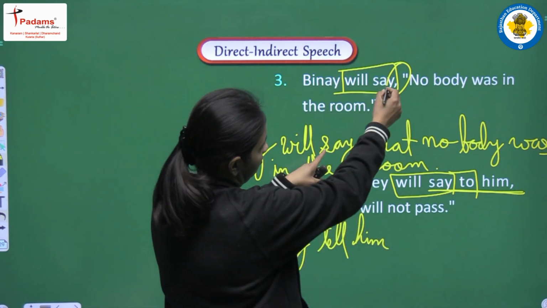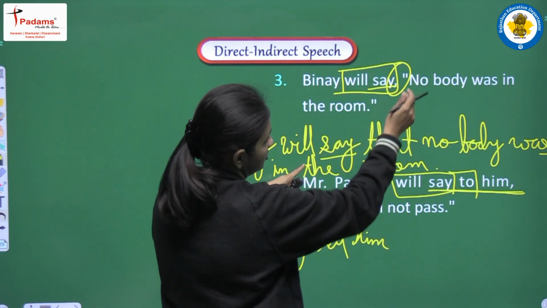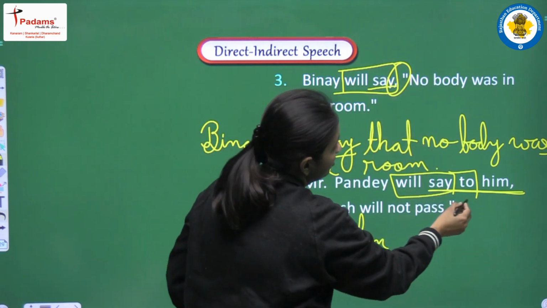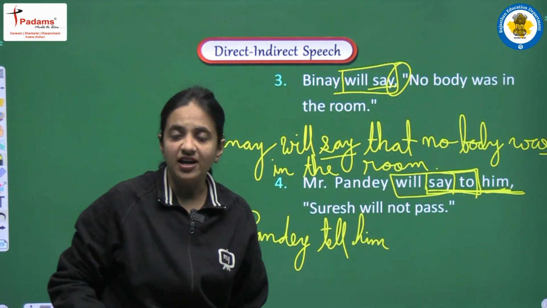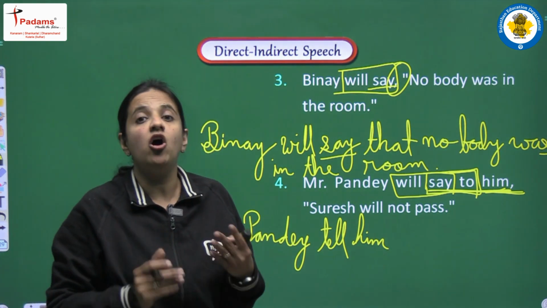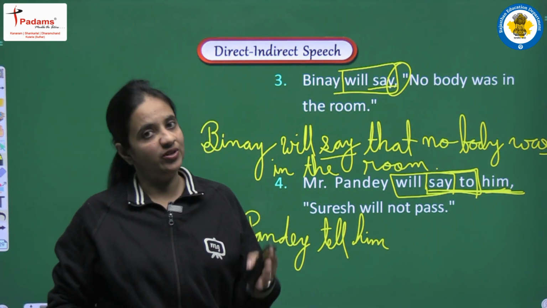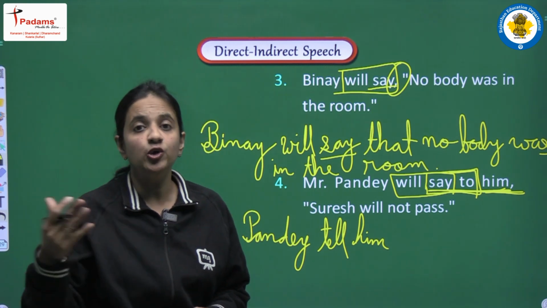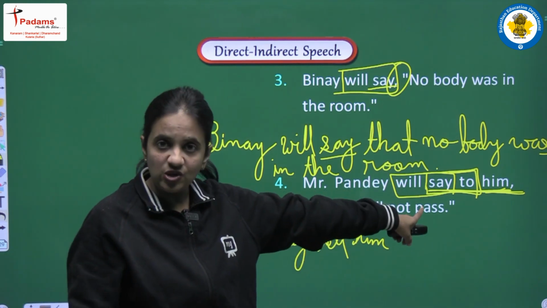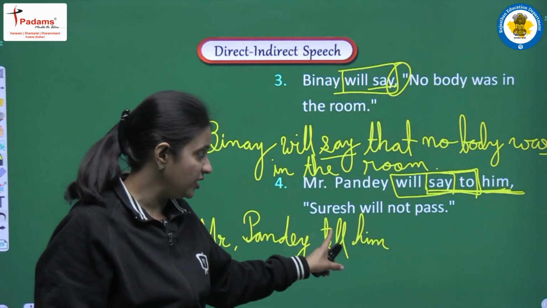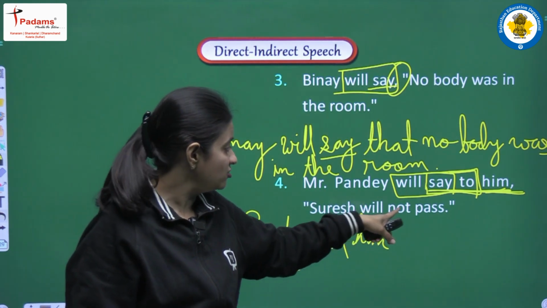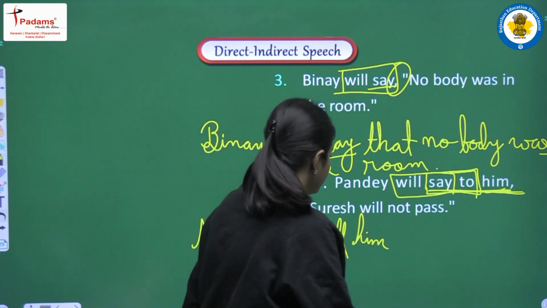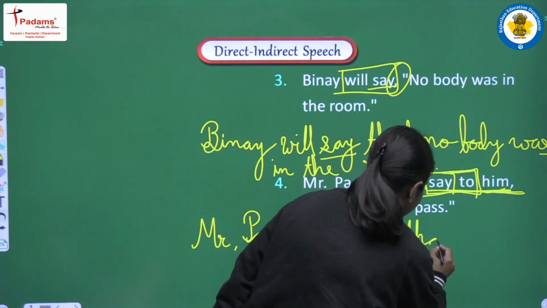Why were we writing say as it is? Because in the earlier sentence there was no object, but now we have him and we have say to. So if we have say to, says to or said to, then only we convert it into tell, tells or told. So here say to will be converted into tell, and after that we will write one conjunction, and because this is also an assertive sentence, we will write that here.